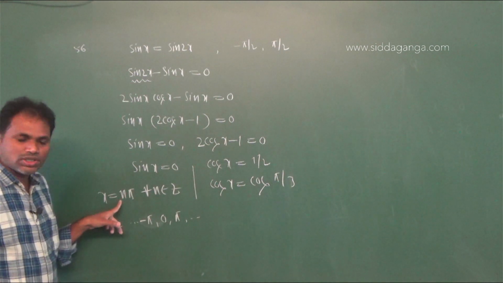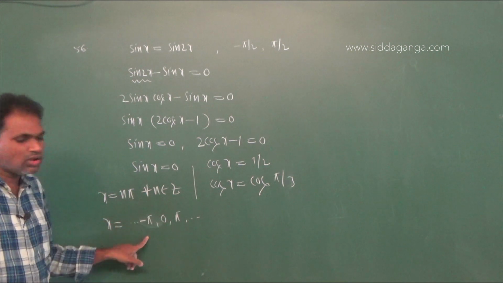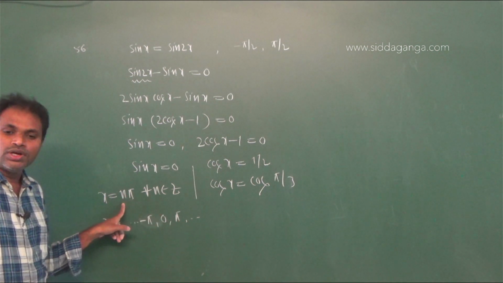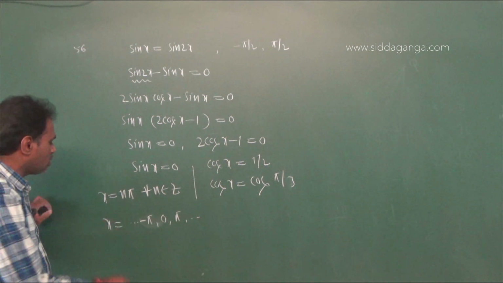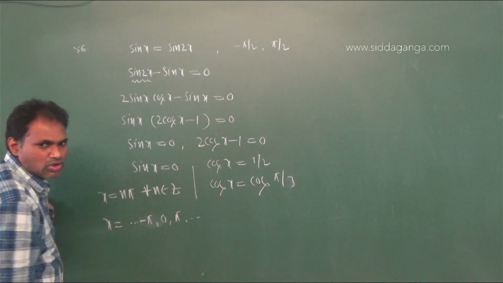N equal to 0, 0 you will get. N equal to 1, pi. N equal to minus 1, minus pi. N equal to 2, that is 2 pi. N equal to minus 2, that is minus 2 pi. Therefore, x values are up to so on minus pi, 0, pi, up to so on you will get.